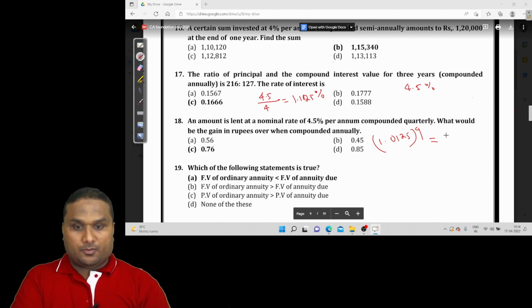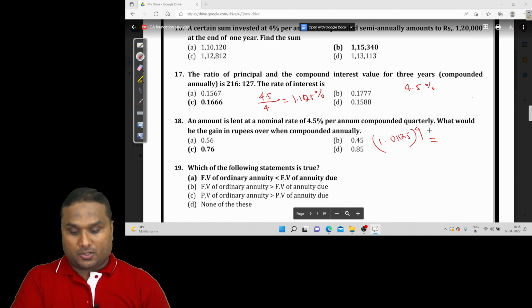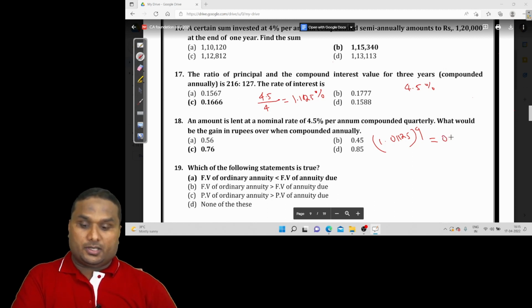Once again, 4.5 divided by 4 is 1.125. Here it is 1.01125. There is something wrong. So this is 1.01125 for the first quarter, second quarter, third quarter, fourth quarter, which is 1.04576.